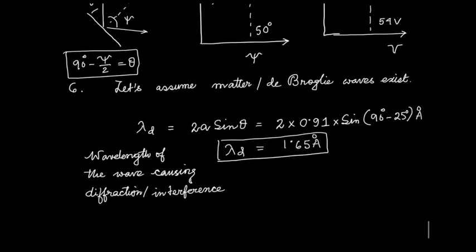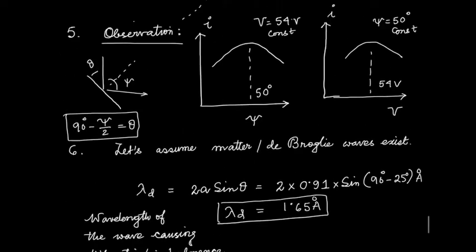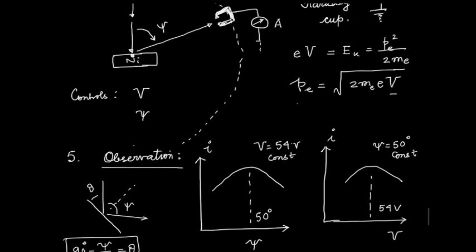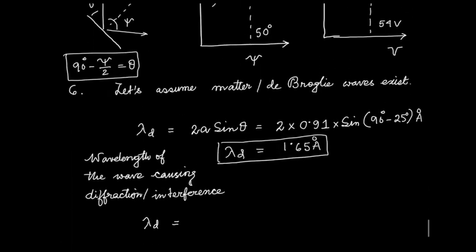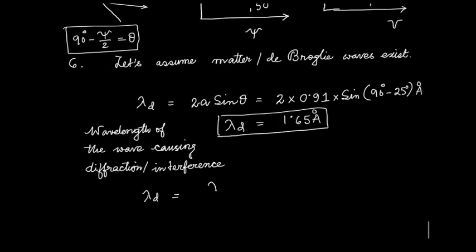Now what is the de Broglie wavelength of the wave? Let me call that also lambda d, and that I can calculate because I know this is the momentum. So the de Broglie wavelength will be h by the momentum of the electron, which is h by root over of 2 me eV.